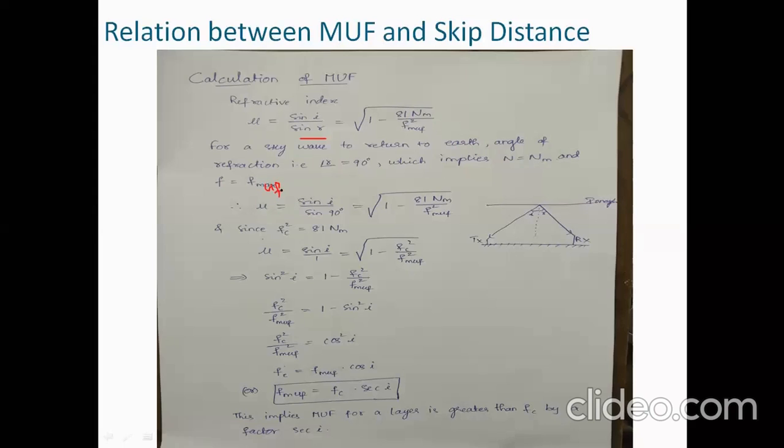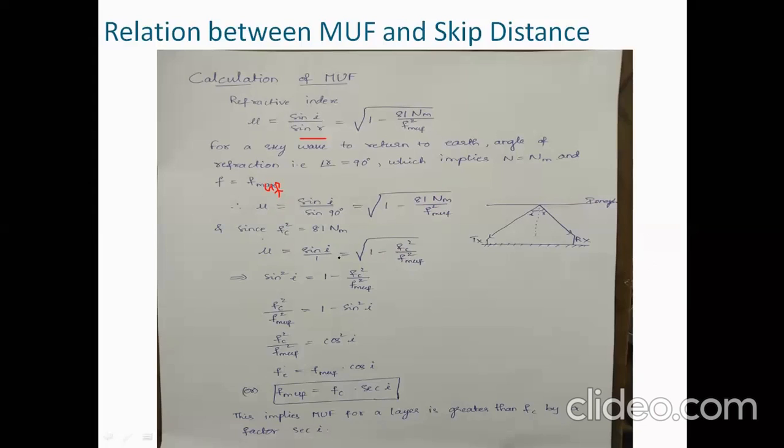Then if you substitute r equal to 90 degrees, sin 90 is nothing but 1. So mu equal to sin i, which is equal to square root of 1 minus 81 N by F_MUF squared. What is 81 N? We have already discussed. It is nothing but f_c squared. We have discussed f_c equal to 9 root N. You remember last class? So f_c squared becomes 81 N. So in place of 81 N, we can replace f_c squared.